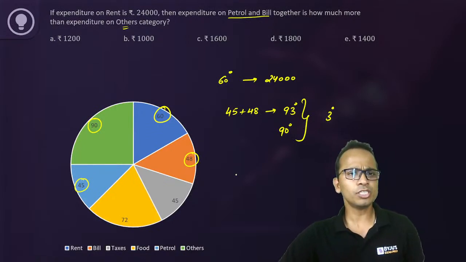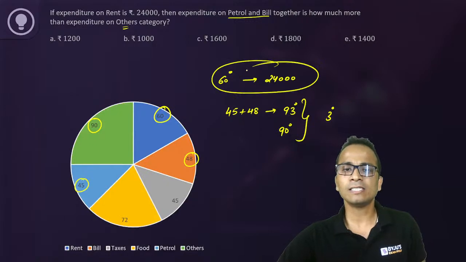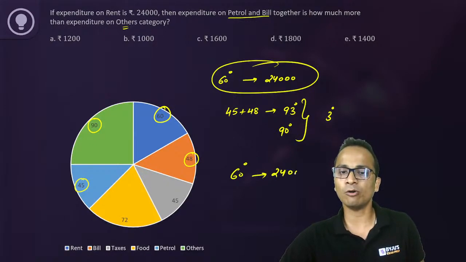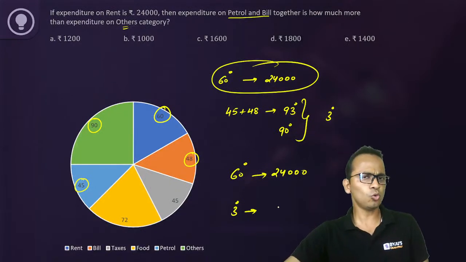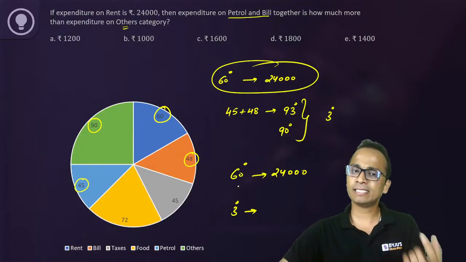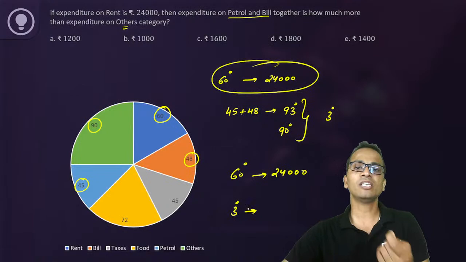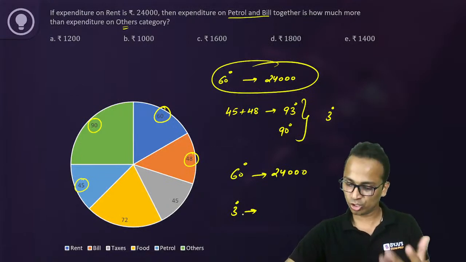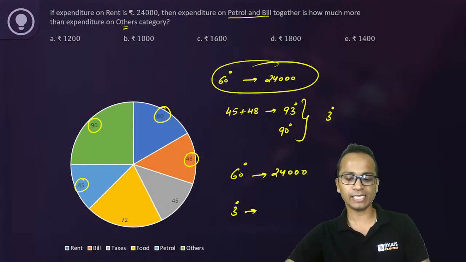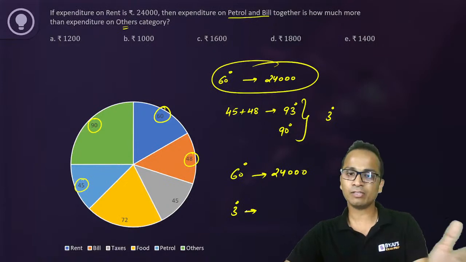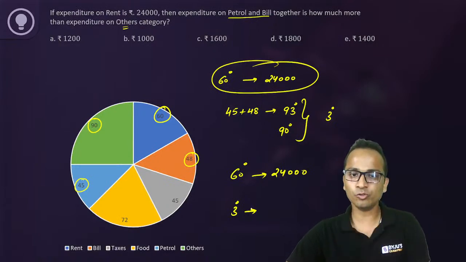Now the question says that 60 degrees represents 24,000. So 3 degrees will represent how much? So what you can do is apply uniformity here. Simple question. 60 degrees represents 24,000. 3 degrees will represent how much? So what should be the answer for this one? Anyone among the 5 options that are given to you? Simple.